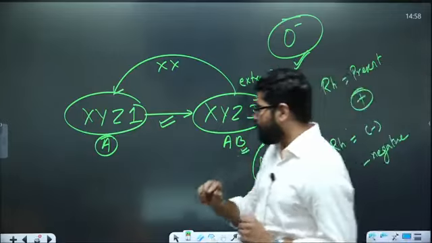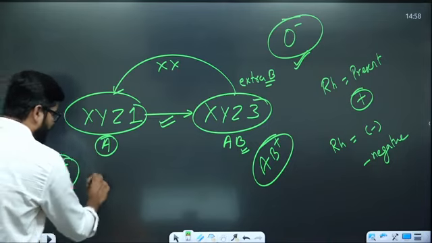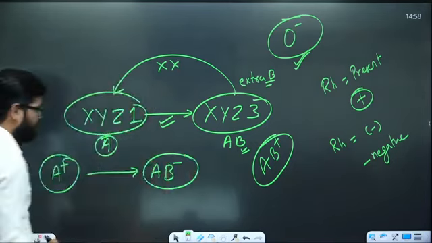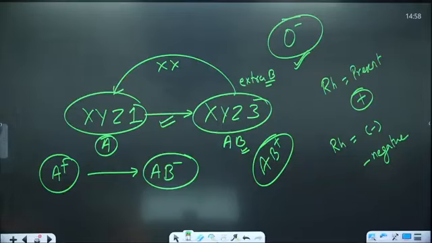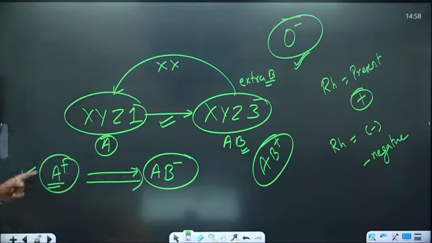Now one question: there is one person who has A positive blood and they are trying to give blood to someone who is AB negative. Is it possible or not?